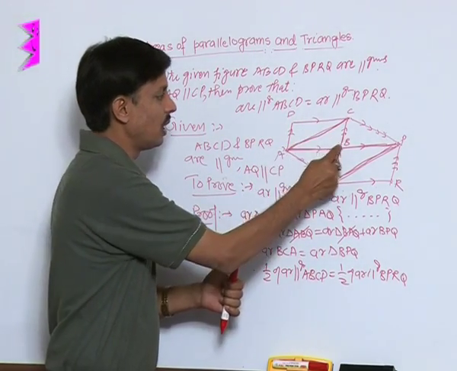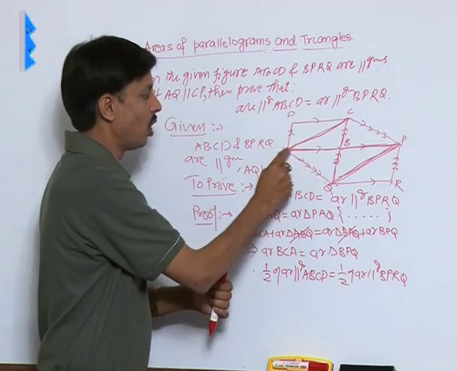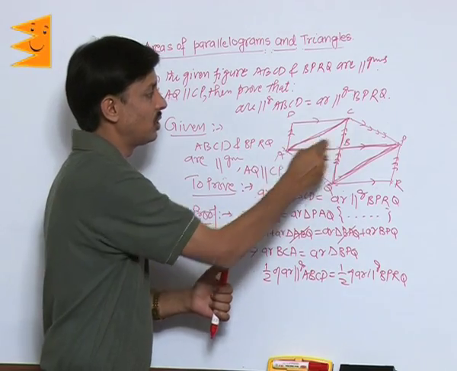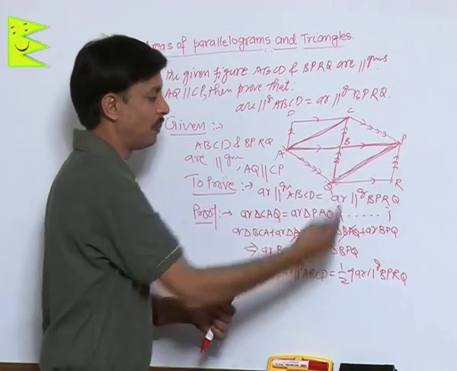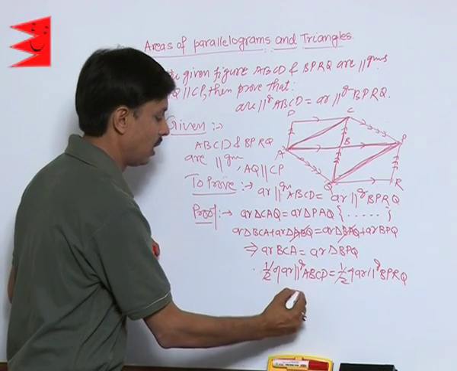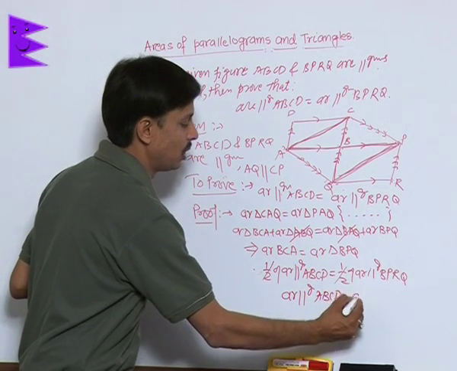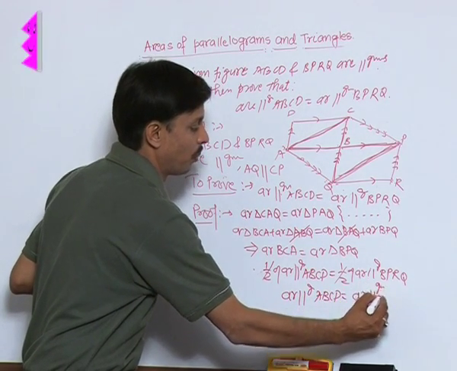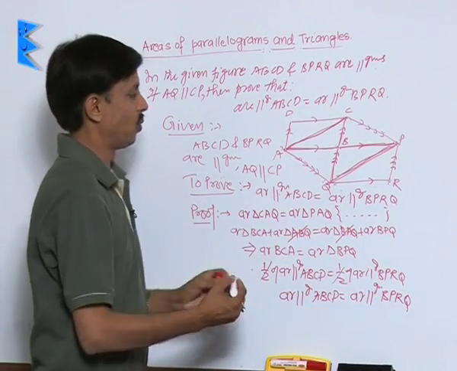So the area of BAC is equal to ADC, that is, the area of ABC is half of ABCD, and the area of BPQ is half of BPRQ. Half and half get cancelled. We get the area of parallelogram ABCD is equal to the area of parallelogram BPRQ, which is our required result.